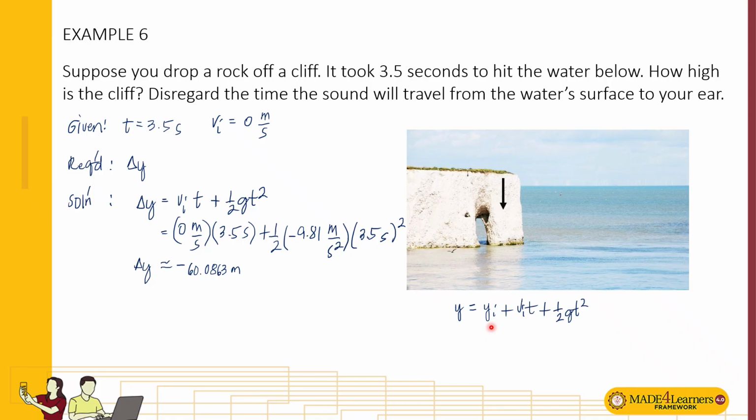Maybe if the chosen point is not marked as 0, and y is also not measured from the same point, still, when you get the difference between the two, it's the same as setting it to 0 and measuring how many meters this position is from that position. It's the same thing.